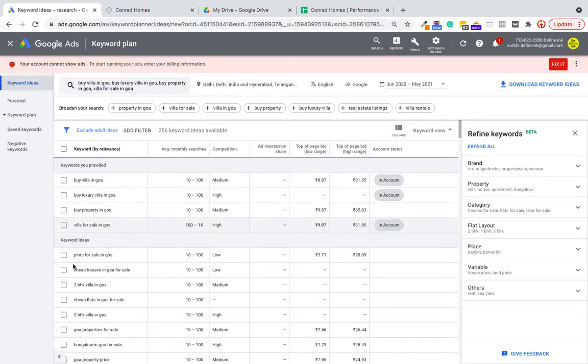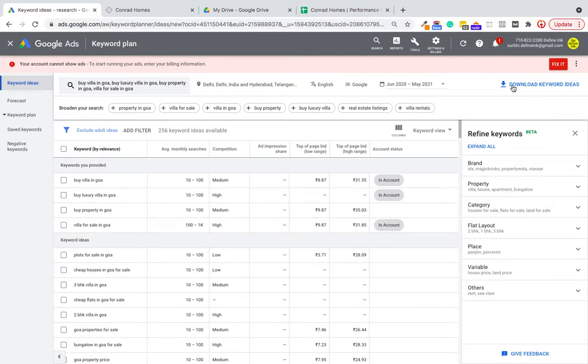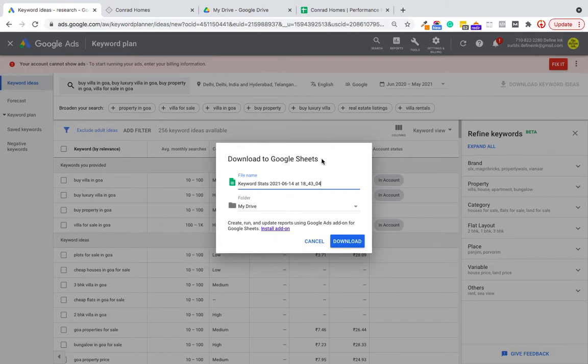Now what I can do is download all these keywords which I am getting out here, and download in Google Sheets.